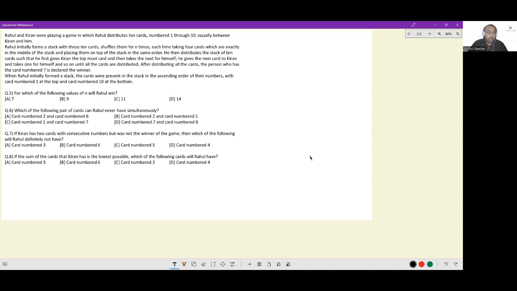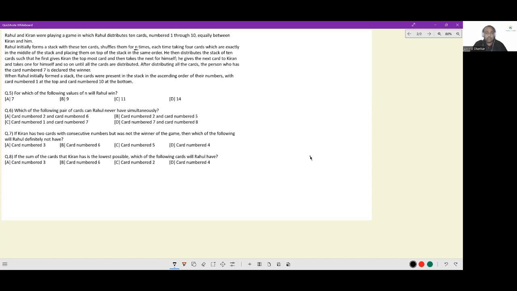Let's look at this question. Rahul and Kiran were playing a game in which Rahul distributes 10 cards, numbered 1 through 10, equally between Kiran and him. So 5 cards go to Rahul and 5 cards go to Kiran. Rahul initially forms a stack with these 10 cards, shuffles them n times, each time taking 4 cards which are exactly in the middle of the stack and placing them on the top of the stack in the same order.